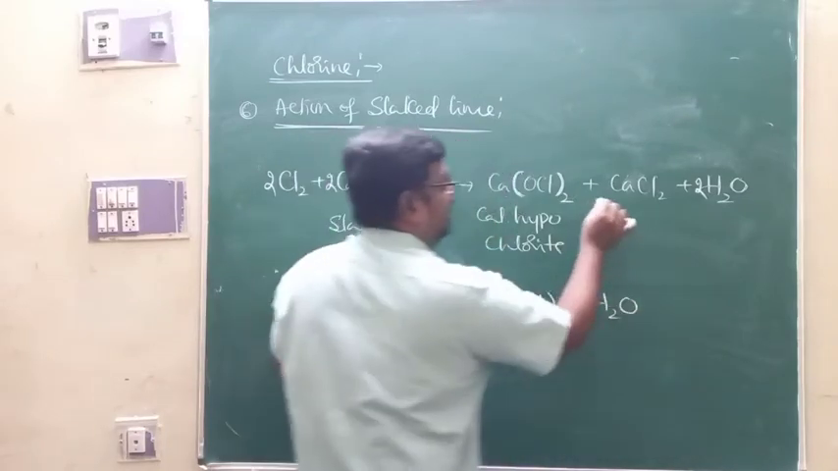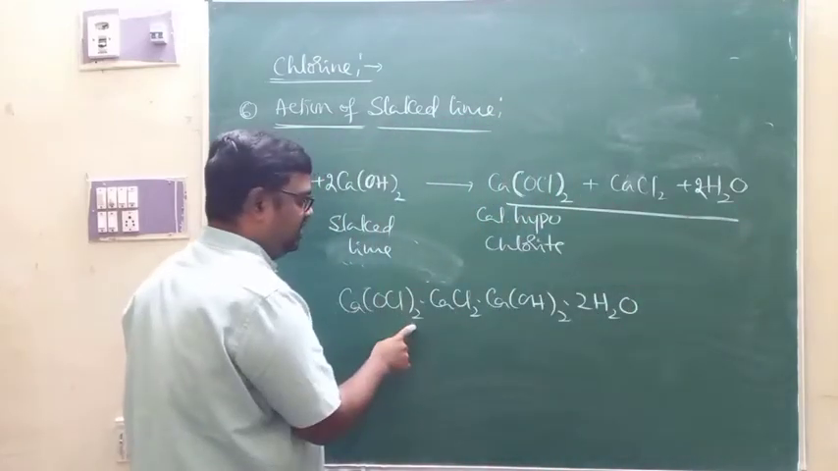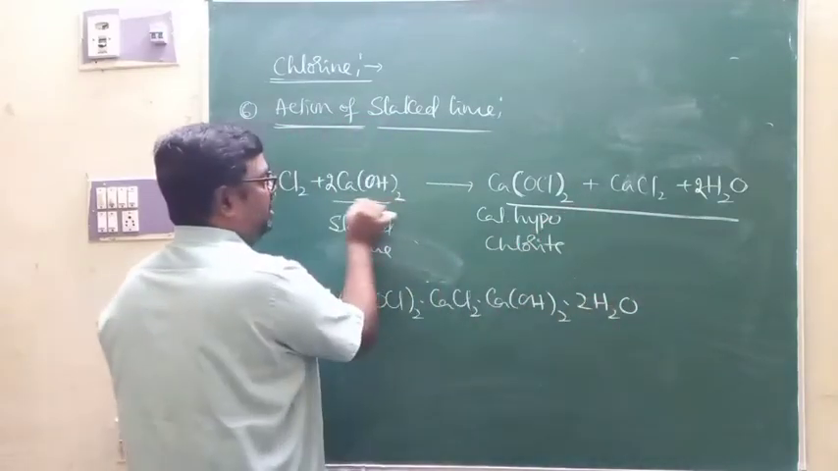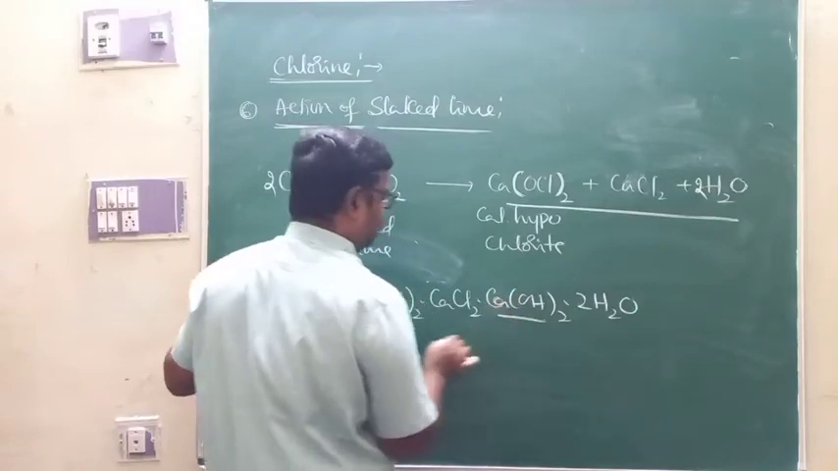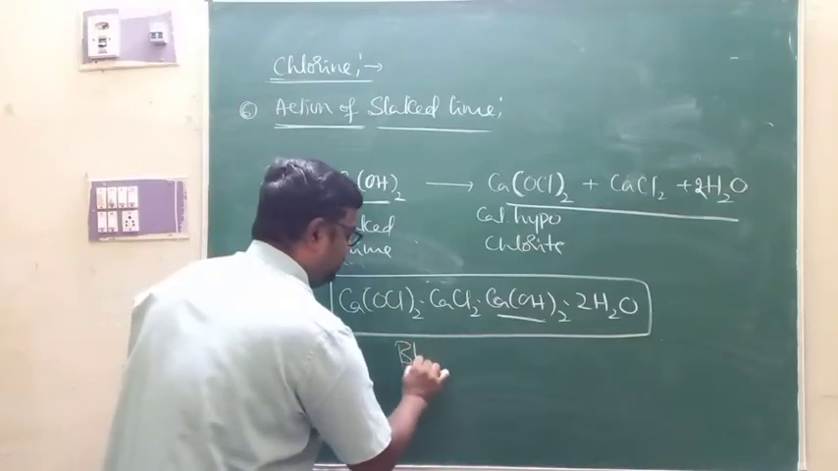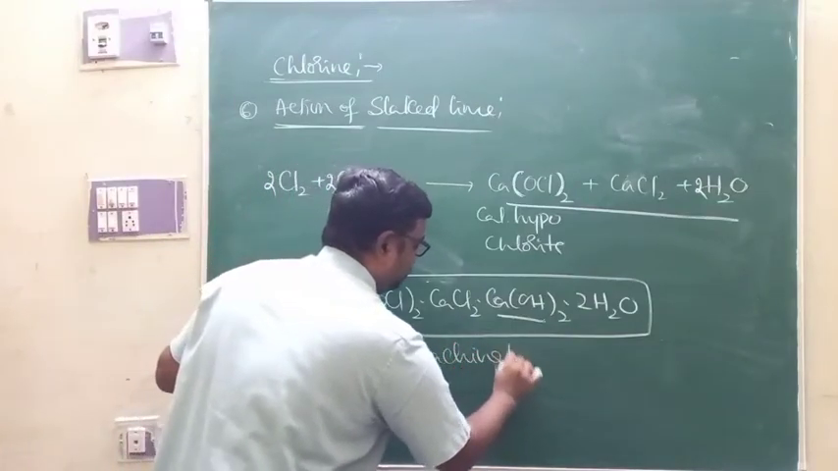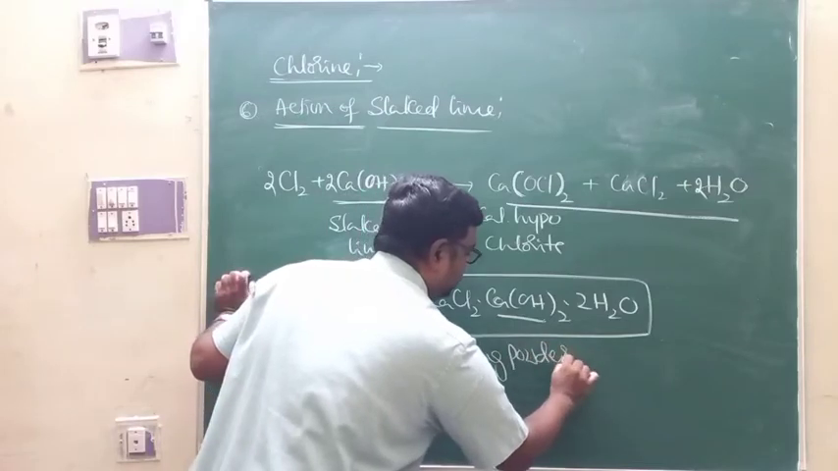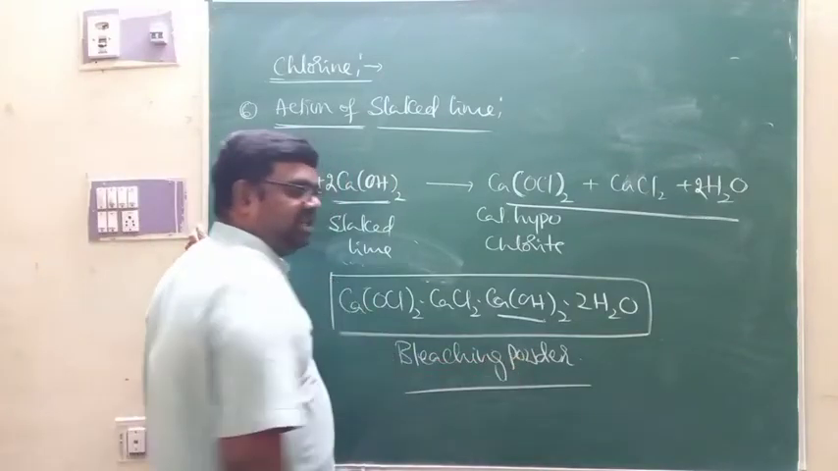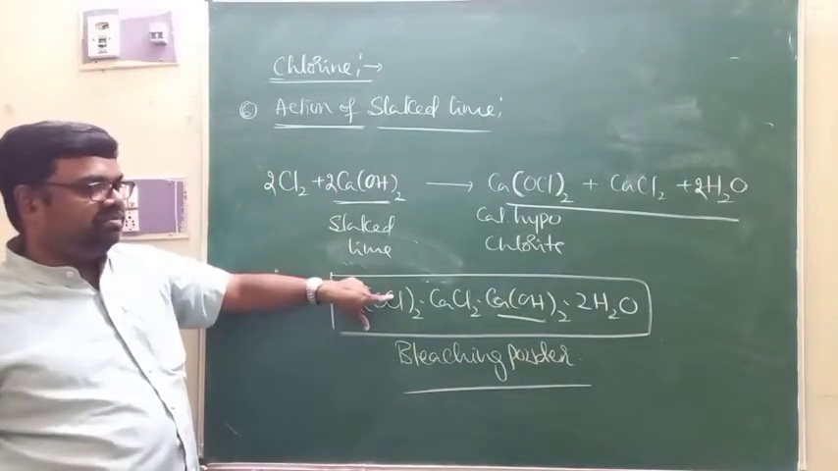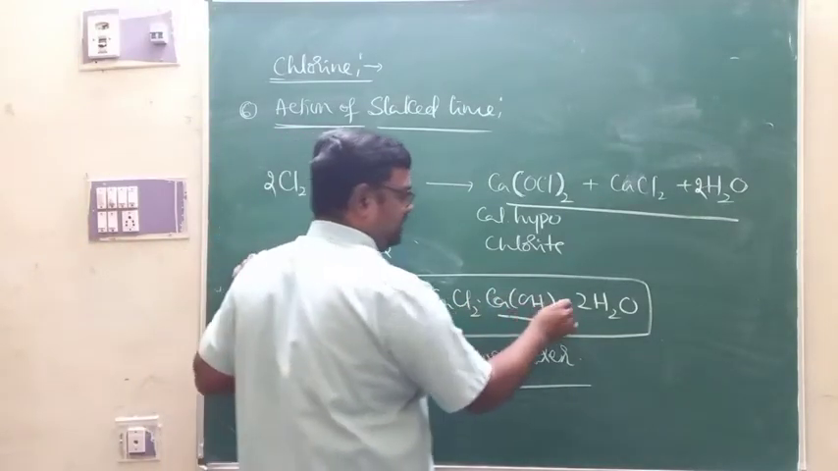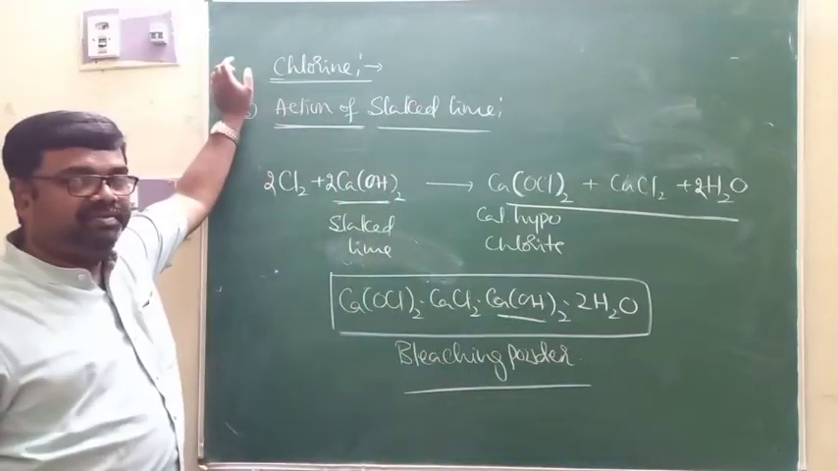ಇದೆಲ್ಲ ಇವಿಷ್ಟು ಪ್ರಾಡಕ್ಟ್ಸ್ ತಗೊಳ್ಳಿ. CaOCl2, CaCl2·2H2O, then unreacted calcium hydroxide Ca(OH)2, and this particular mixture that you got is called bleaching powder. So we use this bleaching powder as a disinfectant, in order to kill microorganisms or on inanimate objects. This is the composition of bleaching powder: CaOCl2, CaCl2, Ca(OH)2·2H2O.